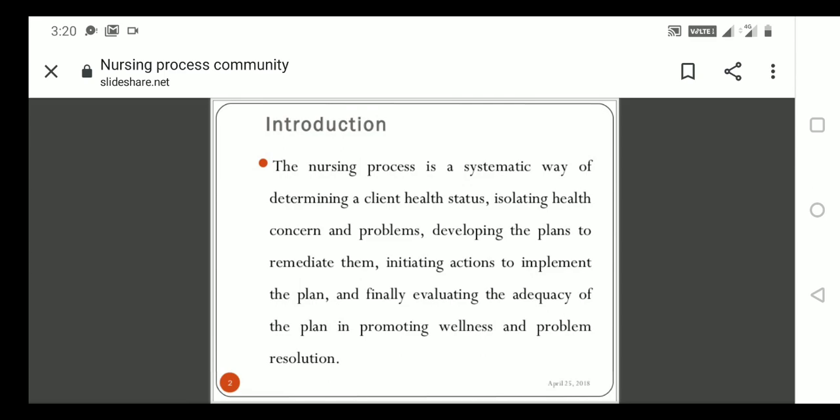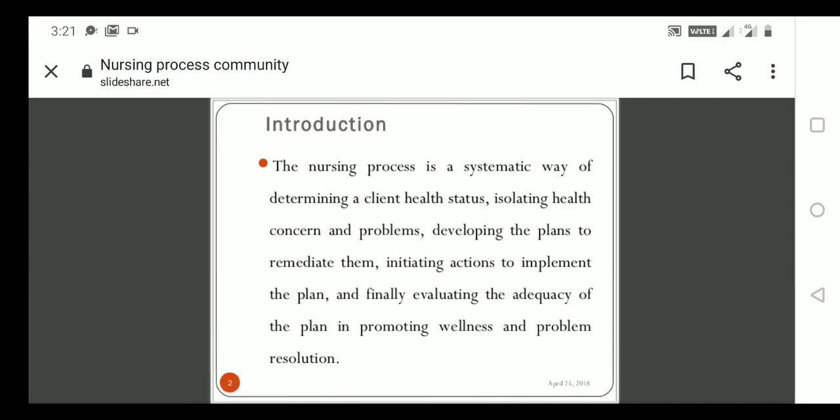I have already told you why we create a nursing process. It is a systematic arrangement for how you can solve your health problem and move to a healthy lifestyle. There are certain steps to maintain your health and recover from an unhealthy to a healthy status. That process we call the nursing process.